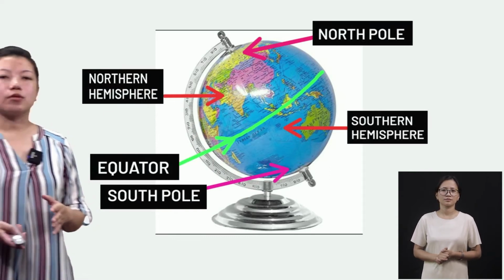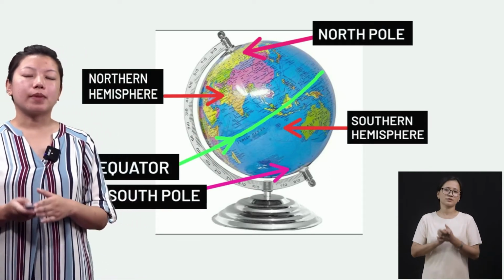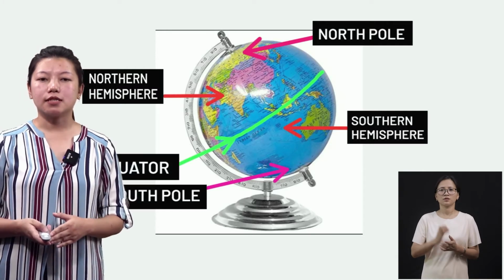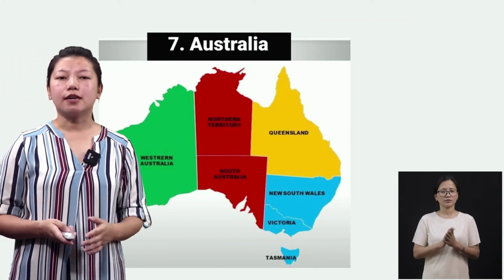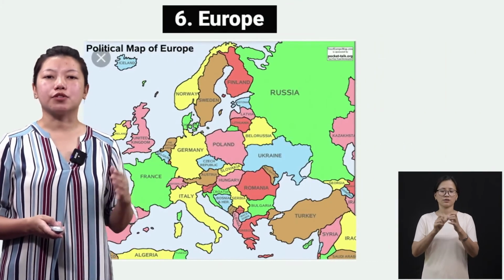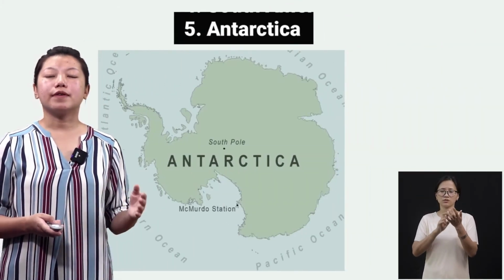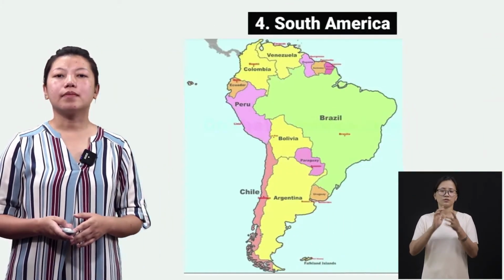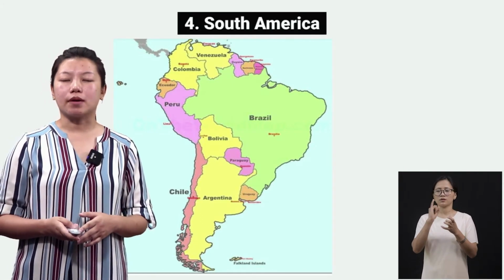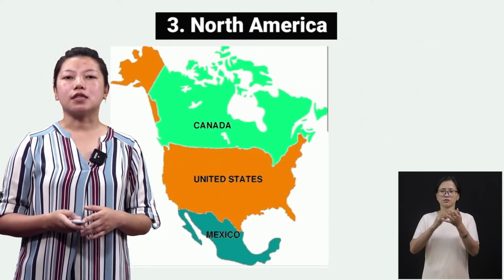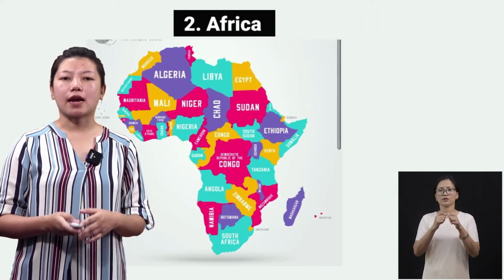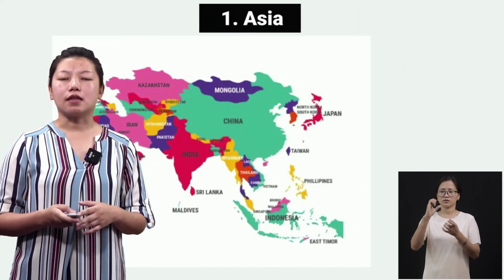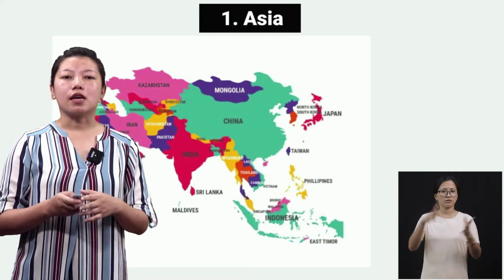All right, so class, let me take you back once again to the continents. Number 7 is Australia, 6th is Europe, 5th is Antarctica, 4th is South America, 3rd is North America, the second one is Africa, and the largest continent is Asia.